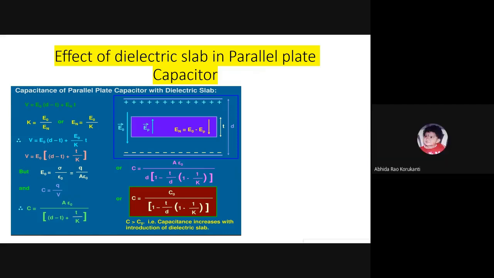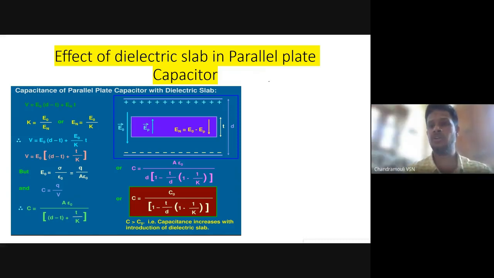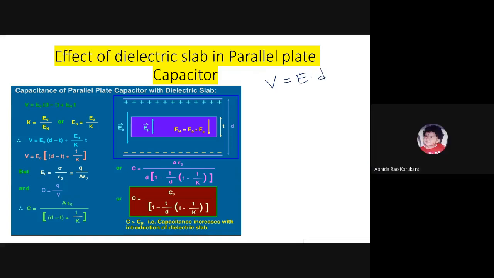We know that V is equal to E into D. Very good, potential is equal to electric field into distance. As the dielectric slab is introduced, we should subtract the thickness from the distance.